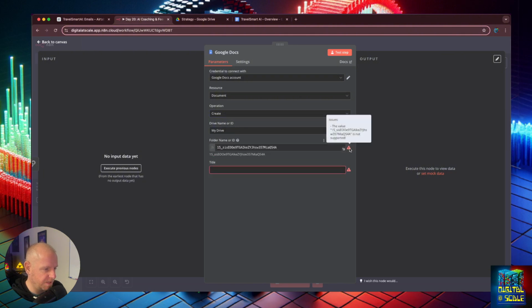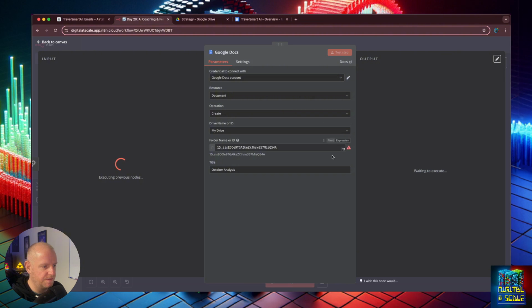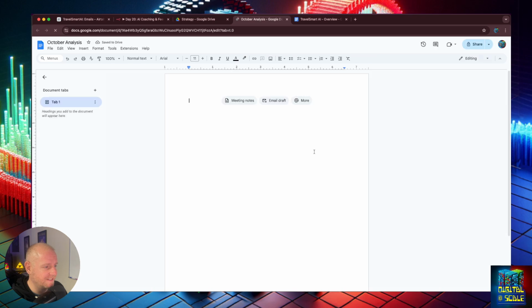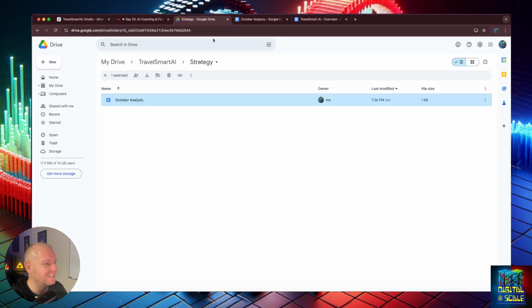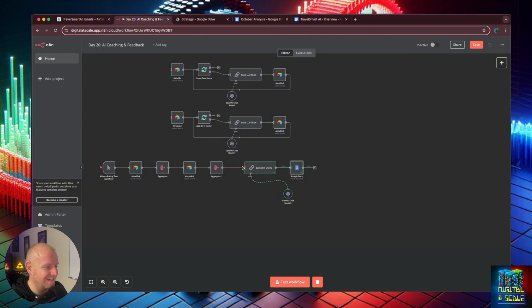Why is this giving me an error? That value is not supported. We're going to say this is October analysis. And you could basically go in here and you could have it do that. But I want to see why it's not. Oh, there we go. October analysis. Oh, it didn't create anything. I was like, did that just work? It did not. It wasn't even connected to it. I don't even know what it added.